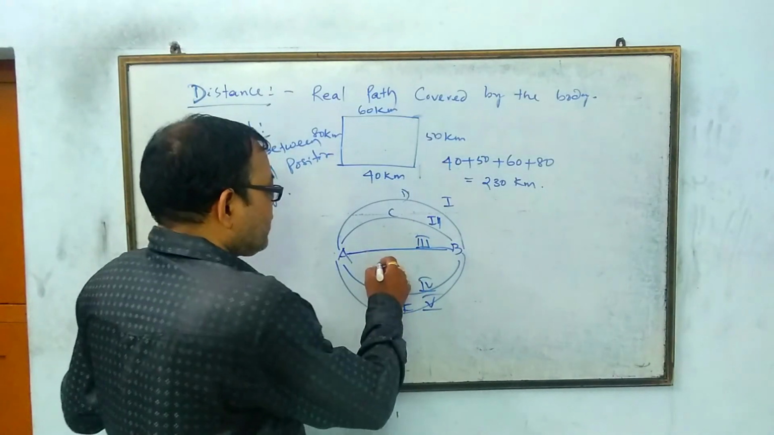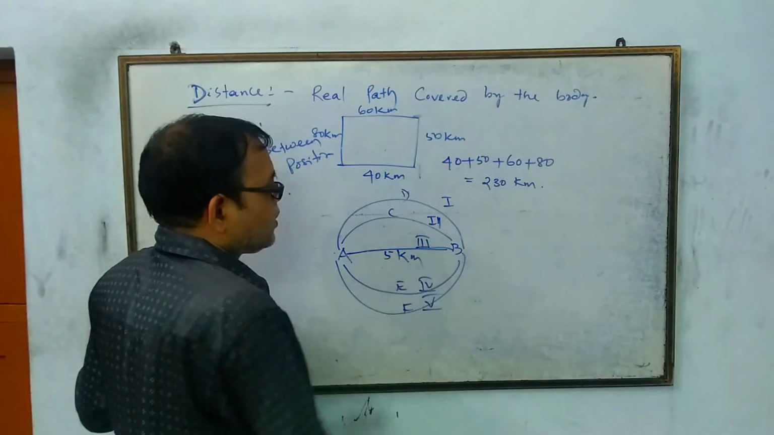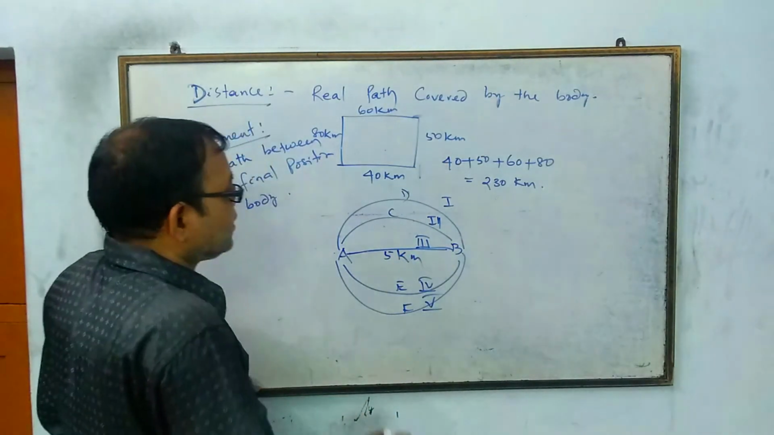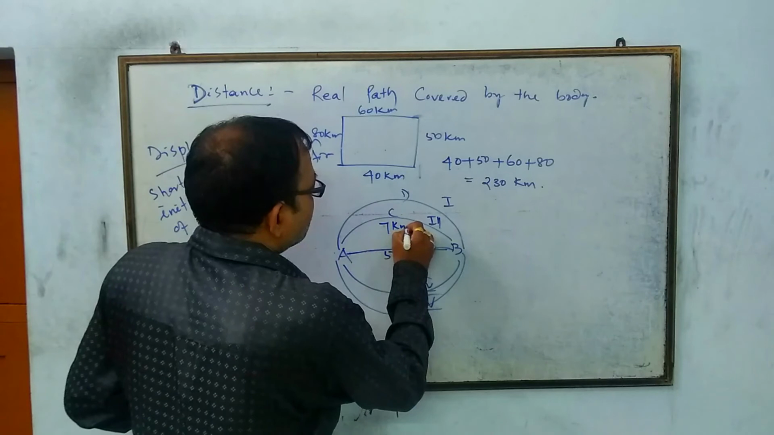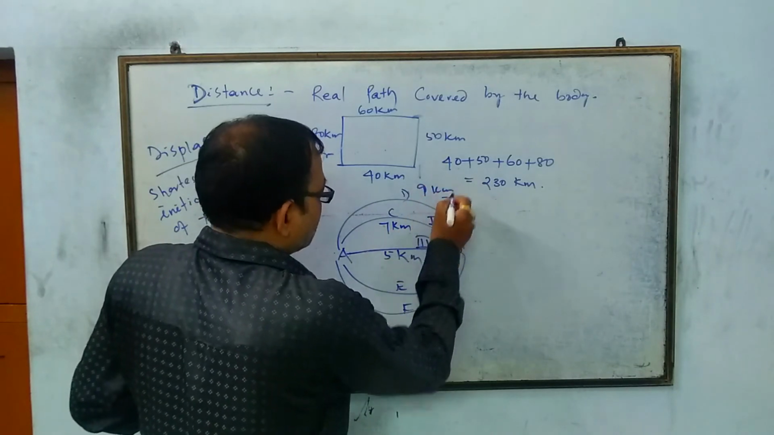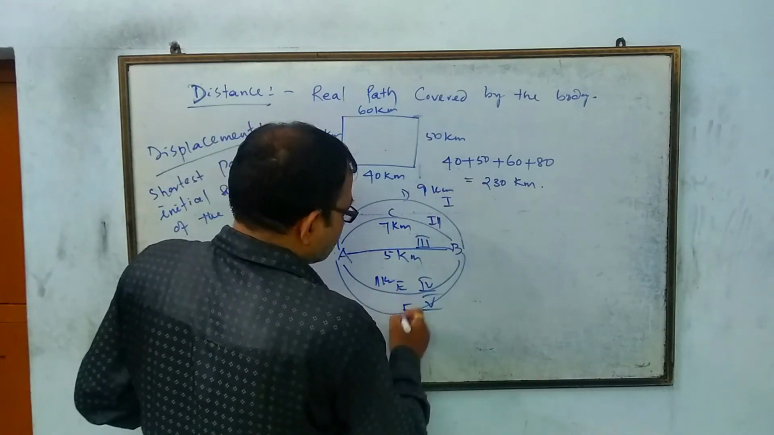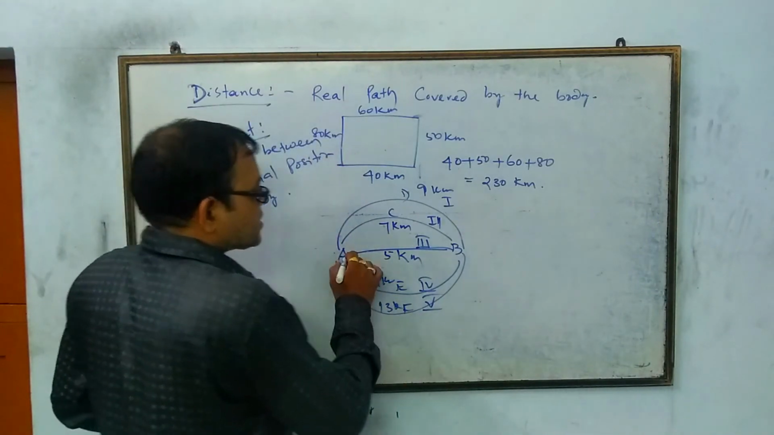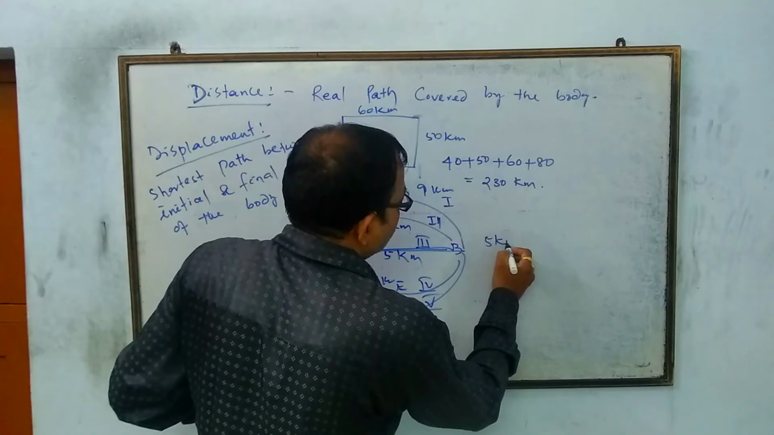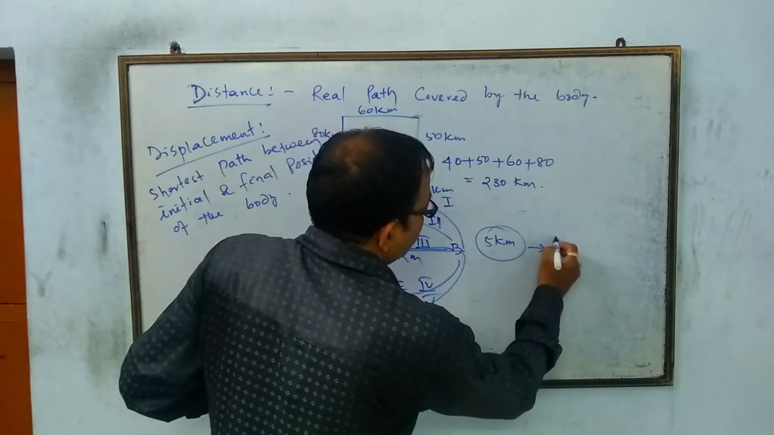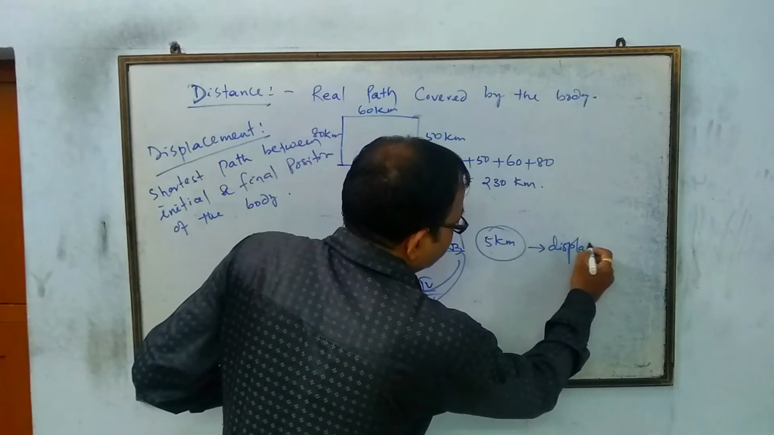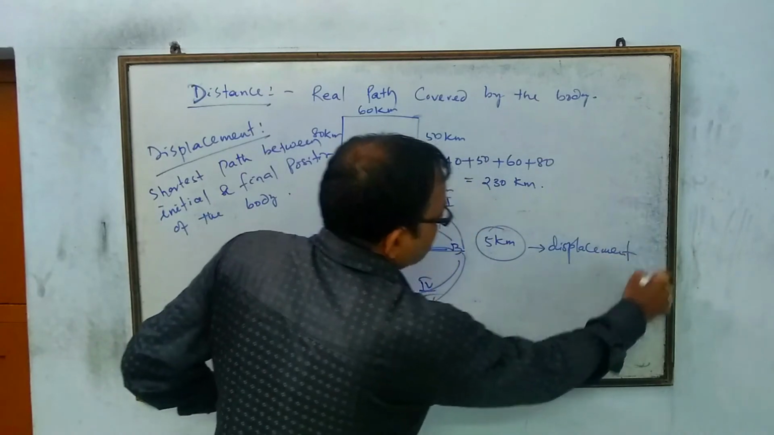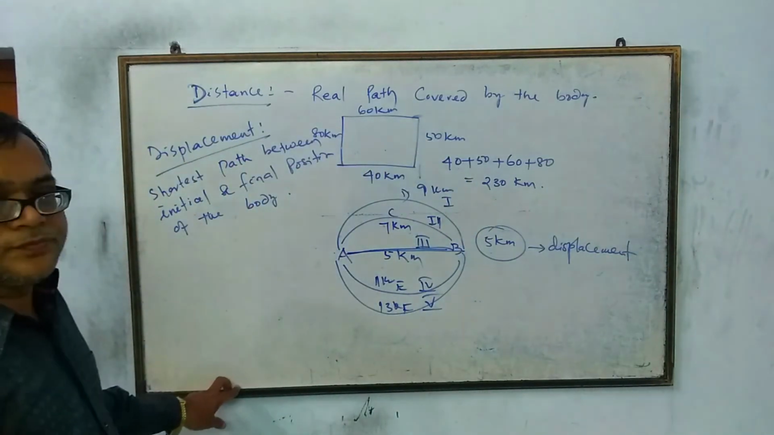If this one is 5 kilometer, and this should be 7 kilometer, this should be 9 kilometer, this should be 11 kilometer, or somewhat this is about your 13 kilometer. Then which one is shortest? Yes, we can say the 5 kilometer. Here the 5 kilometer is called your displacement of the body. 5 kilometer is the displacement of the body.